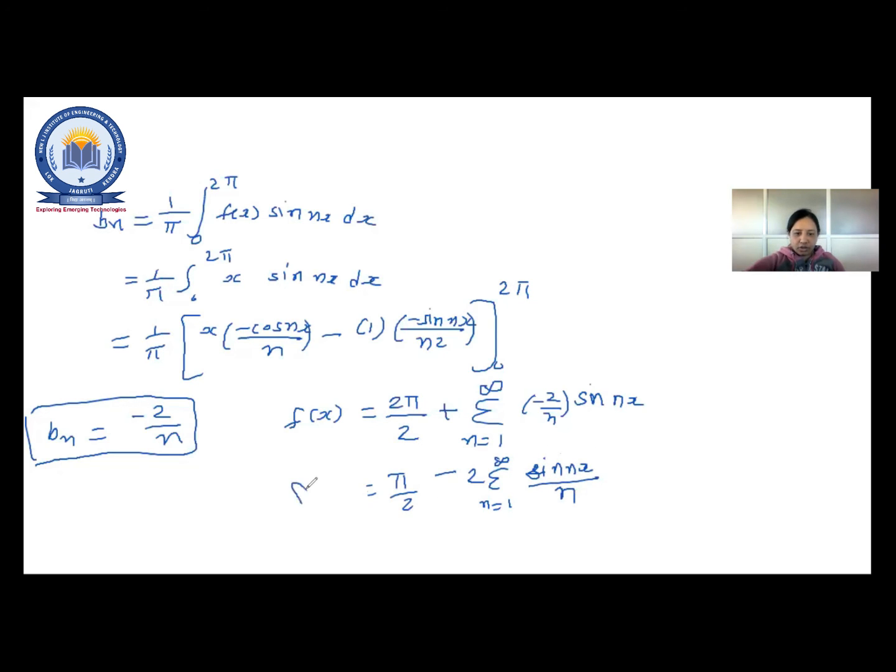So this is your Fourier series. You need to find a0, an and bn, the 3 coefficients, then just put those values into the main Fourier series equation. Is there any doubt?